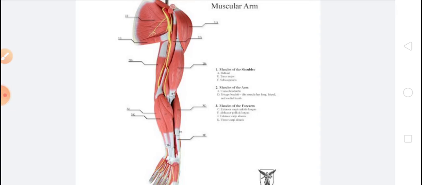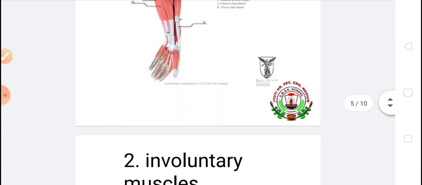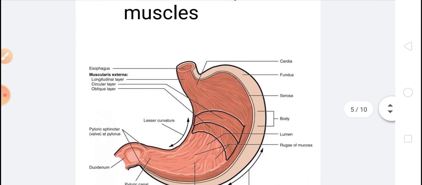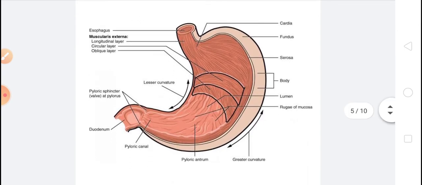Now, what are the involuntary muscles? Involuntary muscles are muscles whose action is not under our will or control. These muscles work automatically and independently, for example the muscles of our stomach and small intestine or large intestine.